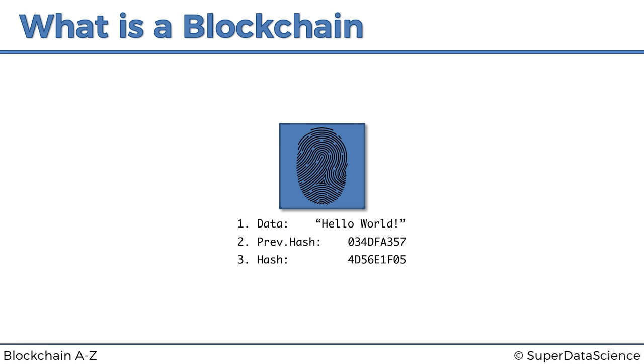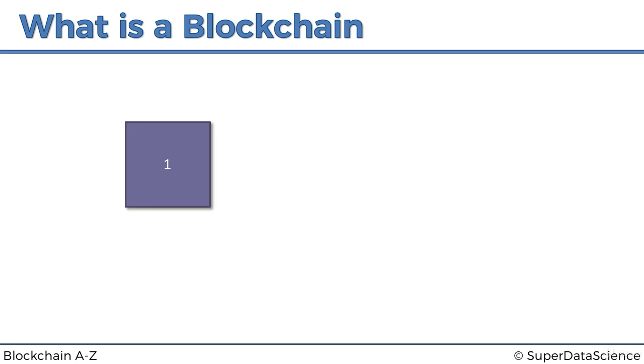So let's have a look at that in action. Here we've got block number 1. It's also called the Genesis block in a blockchain, the first block. It's called the Genesis block because after the blockchain is initialized, that block will always stay block number 1, forever and ever, for eternity. It will never change. No other block will become number 1, so this block is always going to be the first one. That's where it all originated.